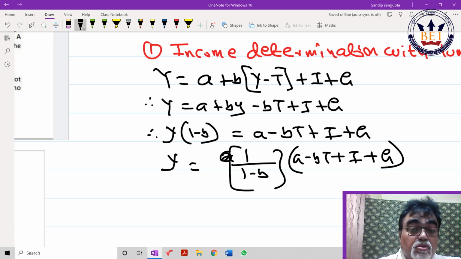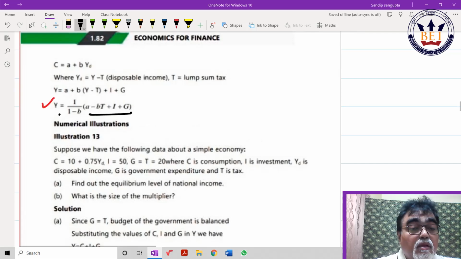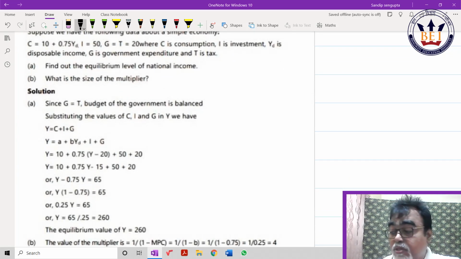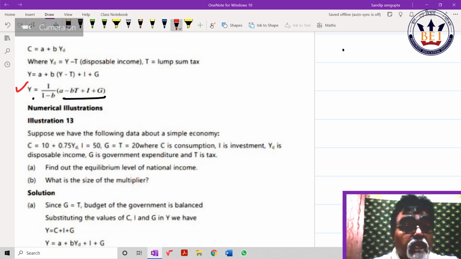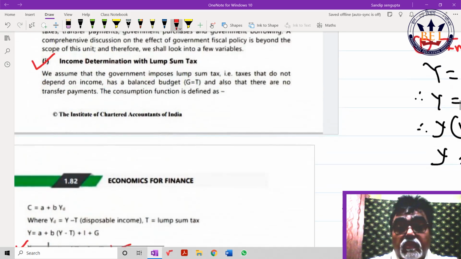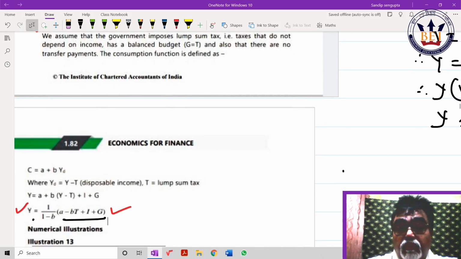Either you put it this way or you directly put it in the formula. This mathematical question you should take care of like this only. Similarly, what I found out here, this formula only I have derived over here. Correct?